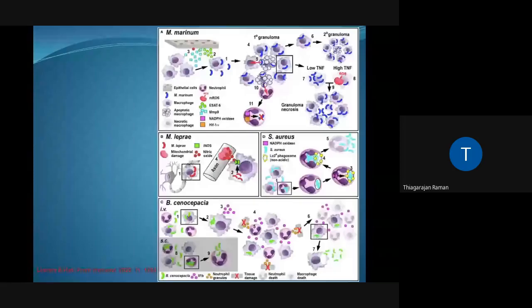This is another review which was published this year. So studies using dyes and trackers have led to a better understanding of zebrafish cellular responses to bacterial infection, as these cartoons show. In this case, Mycobacterium marinum. Upon infection, the macrophages, as is shown here, are recruited by the epithelial cells based on the antigens of the Mycobacterium ESAT, and the epithelial cells produce MMP9 or matrix metalloproteinase, which attracts a lot of other macrophages to the vicinity of infection, which leads to the formation of the primary granuloma.